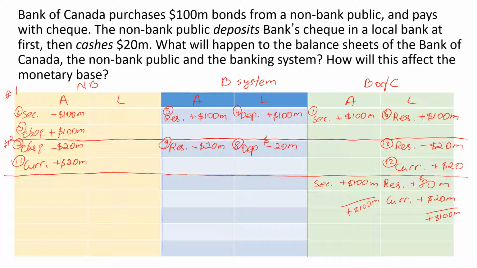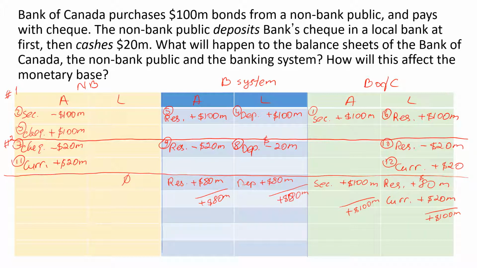For the banking system, deposits have increased by $80 million, and the reserves have increased by $80 million. Overall increase in the liability is $80 million, and the overall increase in the reserves is $80 million. Therefore, the banking system's balance sheet is also in balance. For the non-bank public, no change in the liabilities, so this is null.